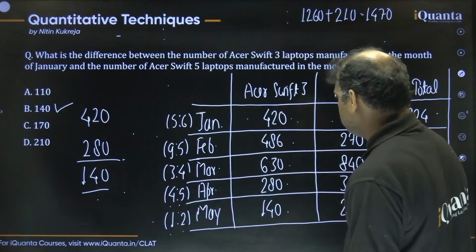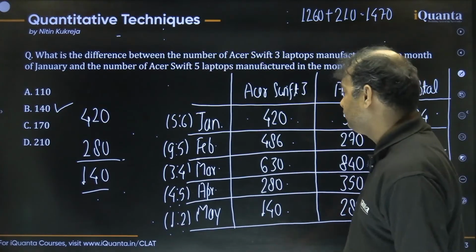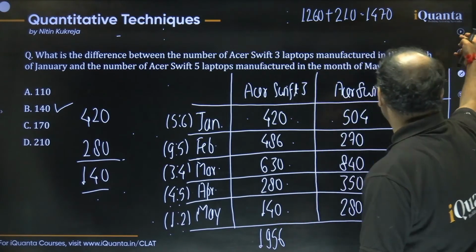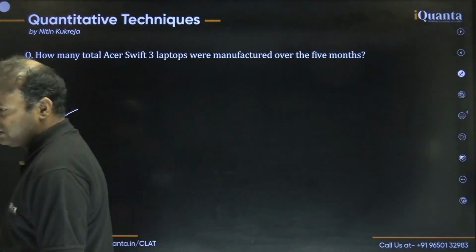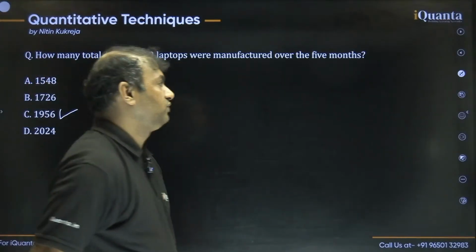1470 plus 400, 1870, plus 80, you can say 1950, and 6 more. So it should be 1956. Let's see, is it present in the options? Yes, option C is the right answer. Simple question, right? So this is how we did question number 2. Let's move to the next one.